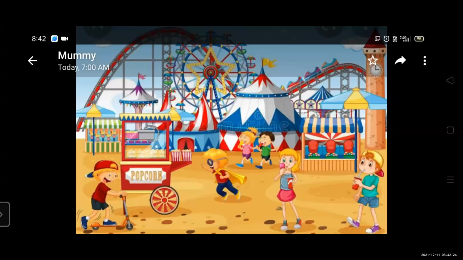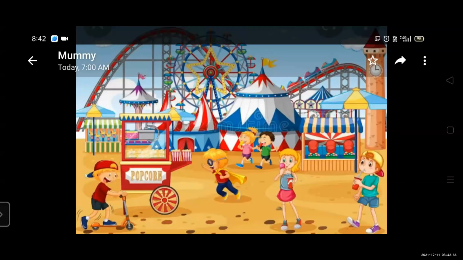You see, when you go to a fun fair, you see so many things, so many rides, okay, and popcorn. See the stall of popcorn, ice cream stall, so many different stalls you see in the fair, okay. Do you go to the fair, students, with your family and friends? No. No. Okay.